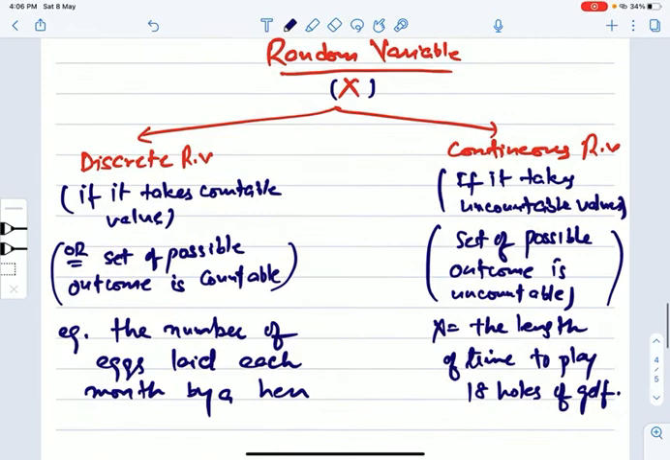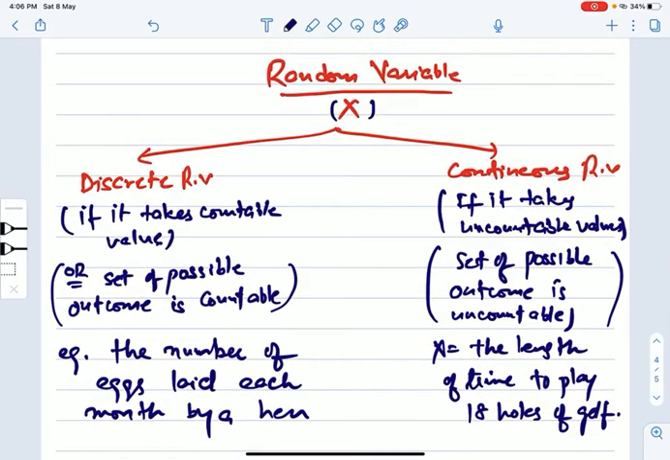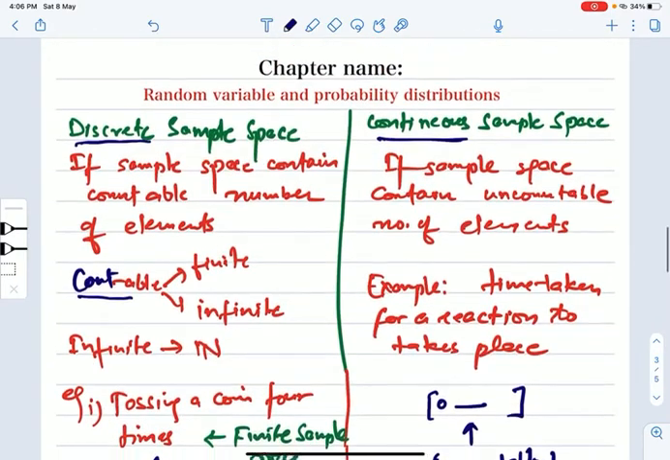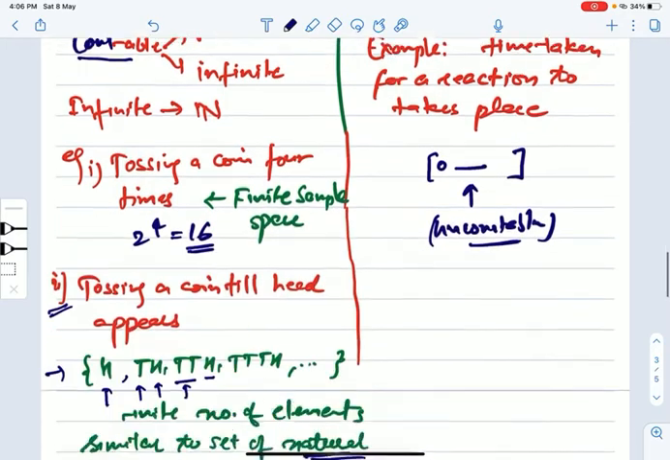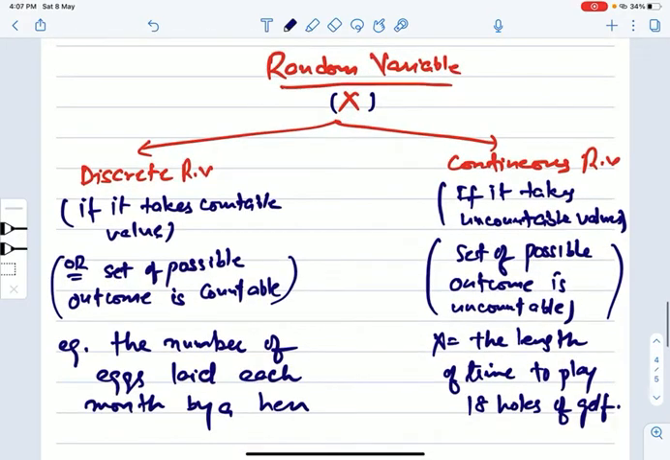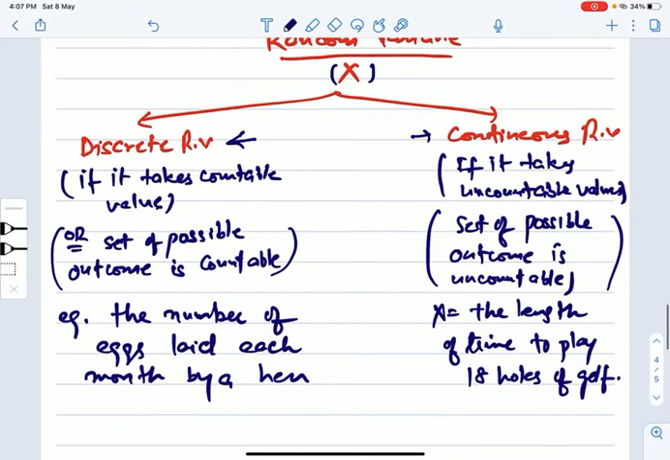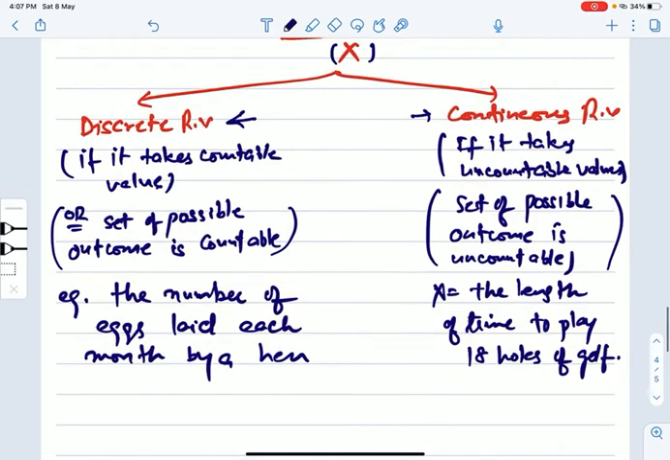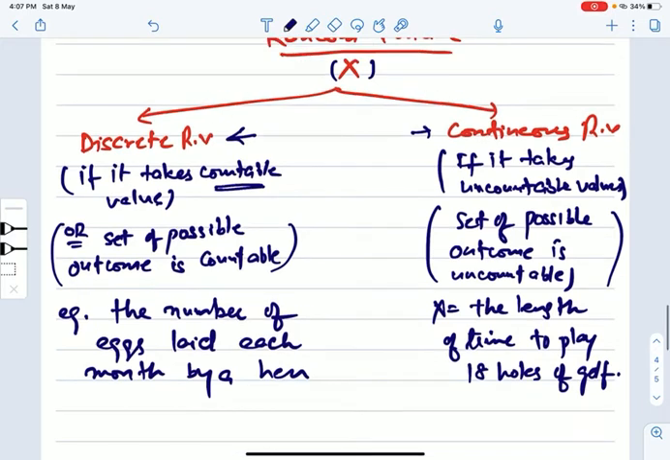And the next is random variable. So as you have made some distinction here between discrete sample space and continuous sample space, similarly a random variable can be of two types. It can be a discrete type random variable, and it can be a continuous type random variable. So what is a discrete type random variable? If it takes countable values, as the name suggests, countable, that means it can take a finite or infinite number of values, right? And continuous if it takes an uncountable number of values.